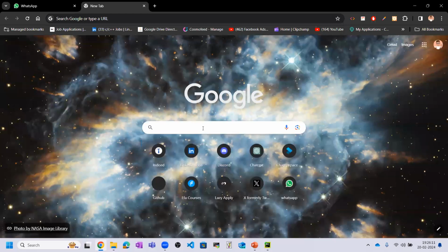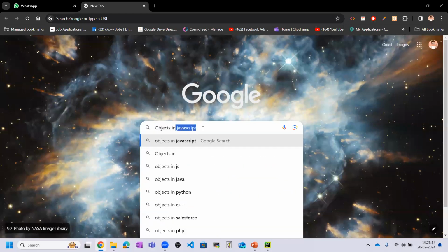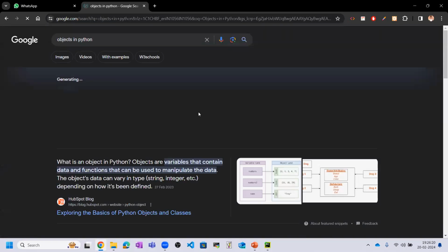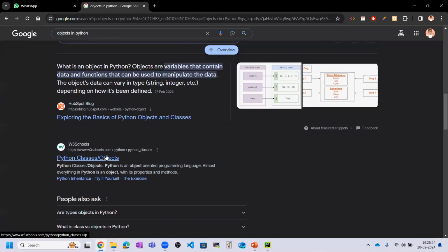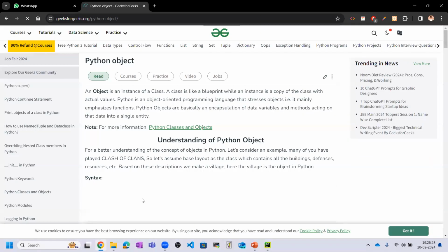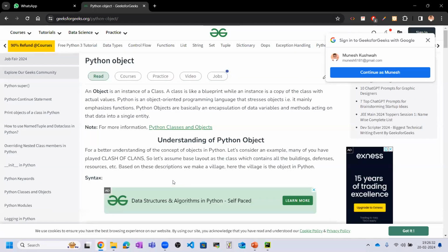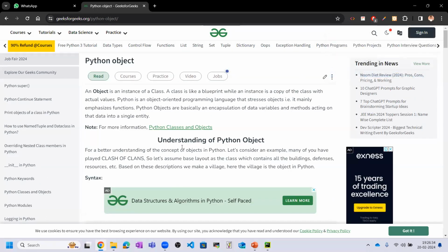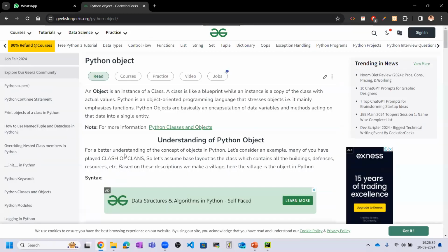Let me show you objects in Python first. Here GeeksforGeeks explains it in a very good way. So let me close this.